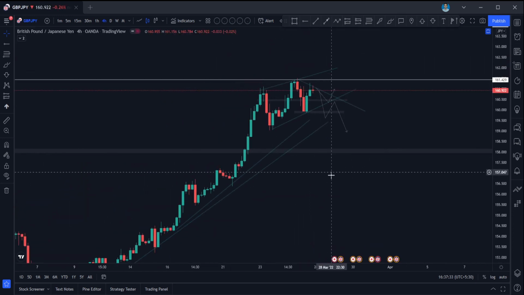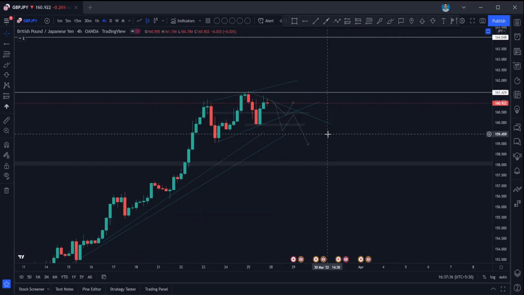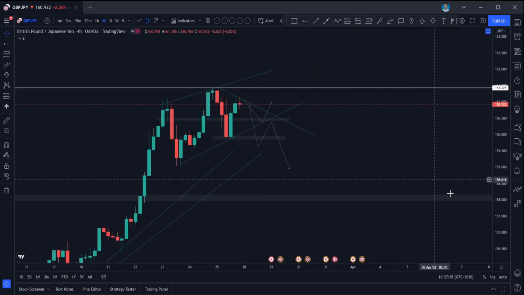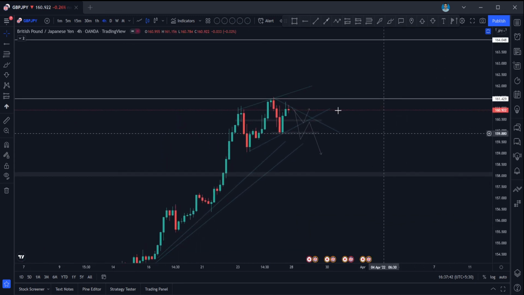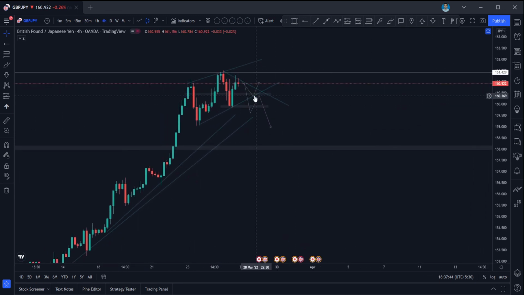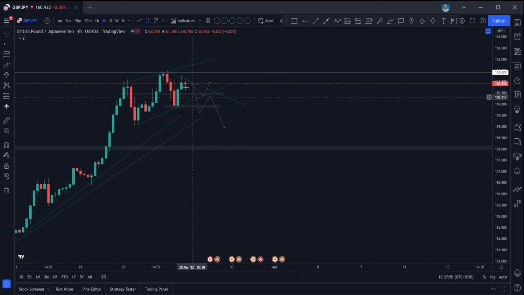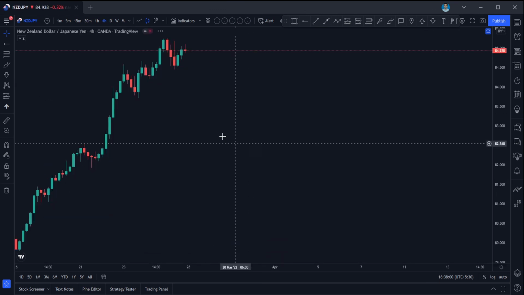GBP JPY is also near an important resistance area. So it is moving in a channel kind of pattern here. What would be good is, if it is holding this channel again, and if it is moving up with a good engulfing candle, you can go for long entries. Or else if it is breaking this support area, wait for the pullback to retest this trend line again, and you can go for short entries in GBP JPY.